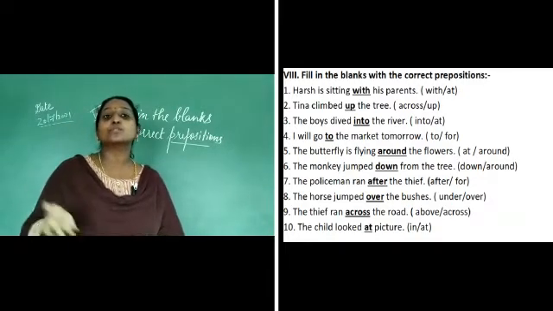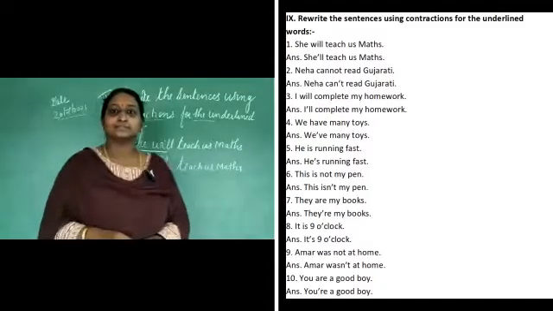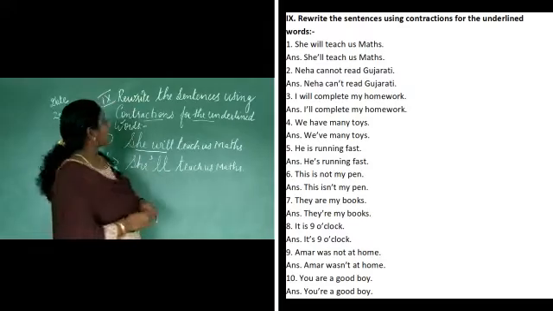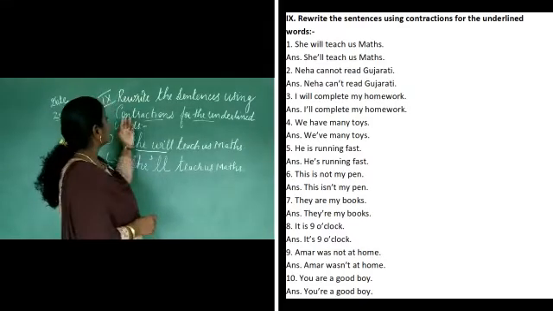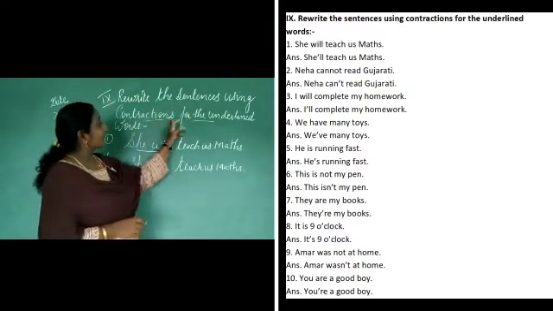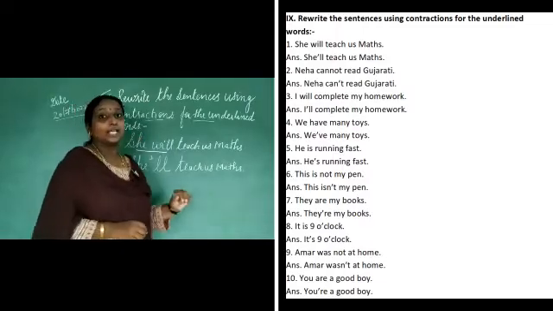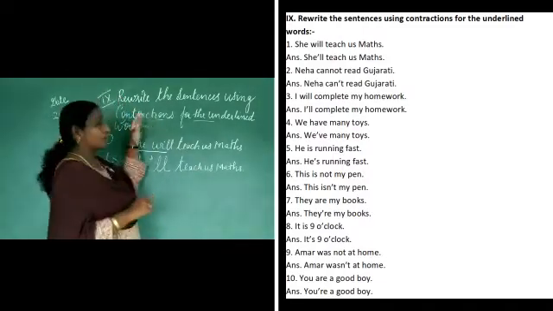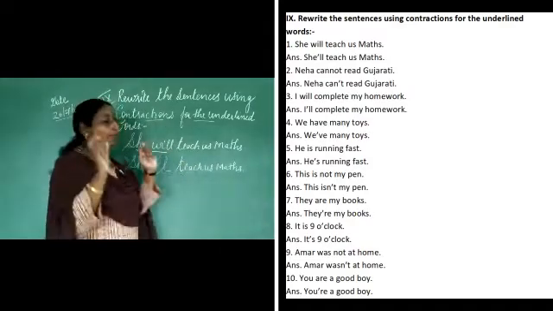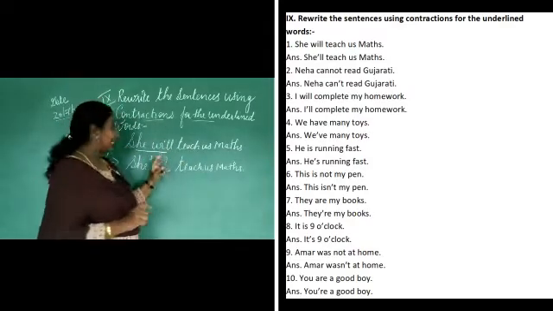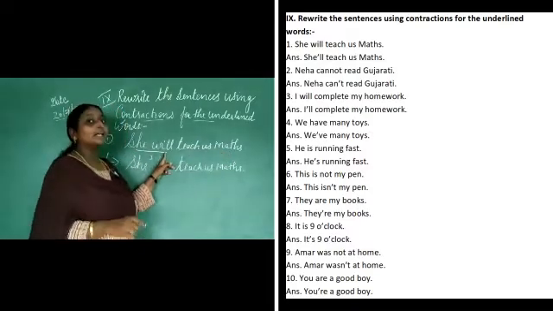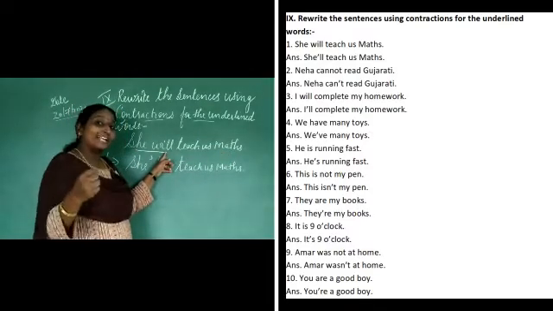Now children, moving to the 9th question there. The 9th question is like this. Rewrite the sentences using contractions for the underlined words. In your workbook, some of the words have been underlined, you have to make them a contraction. What is this? A short form. The first one is written on the board like this. She will teach us maths. So she will. Okay. What is the short form, the contraction, that can be used?